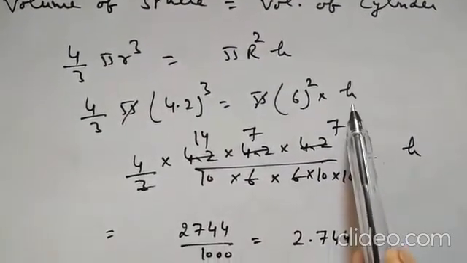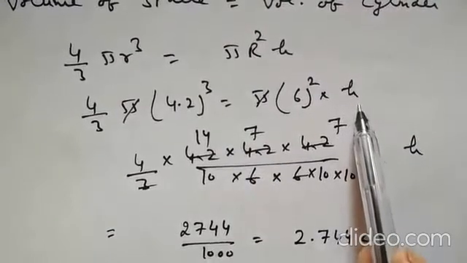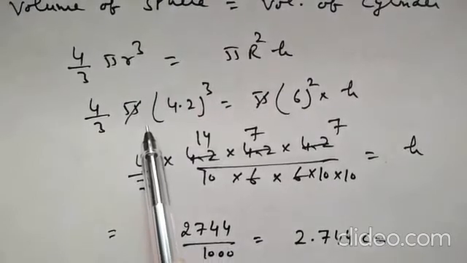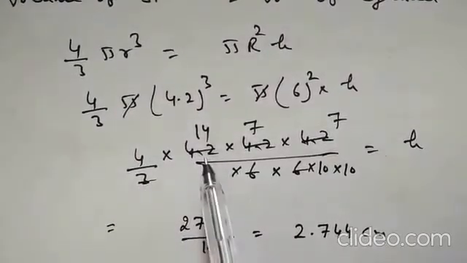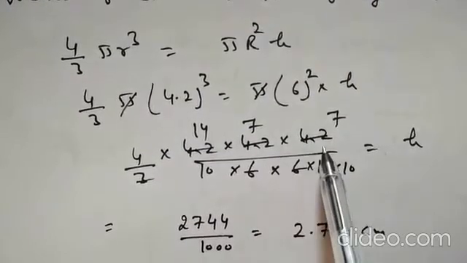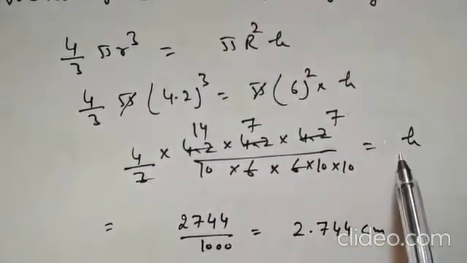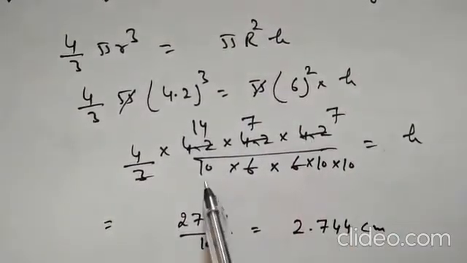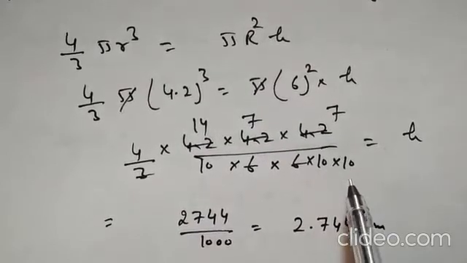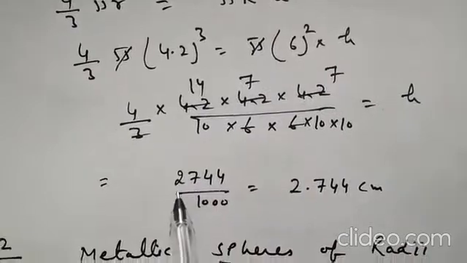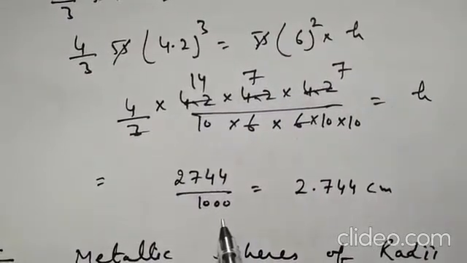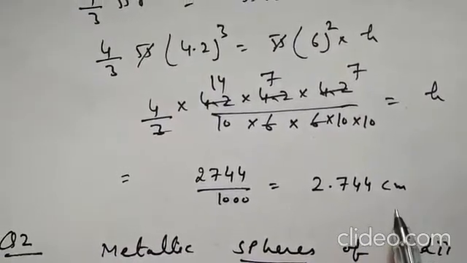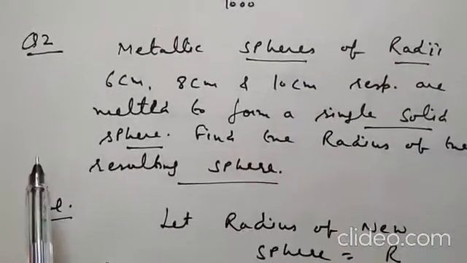So we want to find the height. H will remain on this side and this 6 square will be shifted on this side in the form of the denominator. So 4 by 3 into 4.2 into 4.2 into 4.2. H is already on this side and 6 square will be 6 into 6. Removing the decimal, we will put 10 into 10 into 10 and after cancellation it will be 2744 dividing by 1000. So it will be 2.744 centimeter, that is height of the cylinder. So next question number 2.